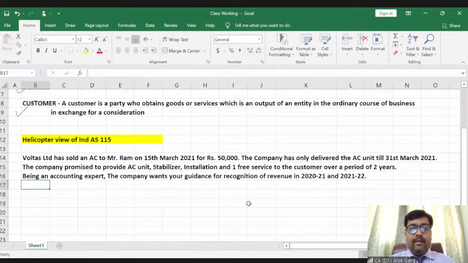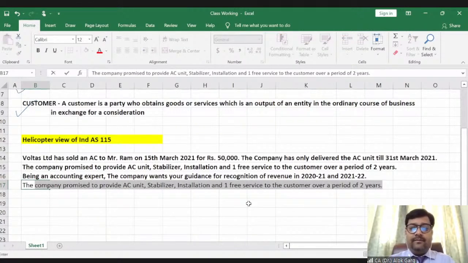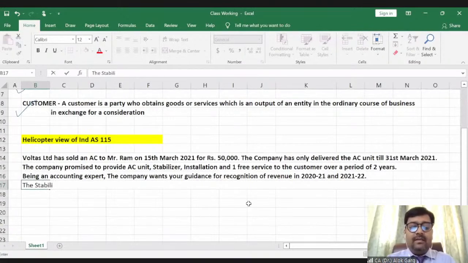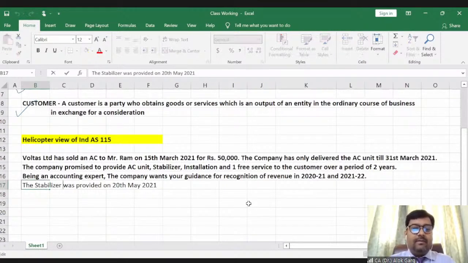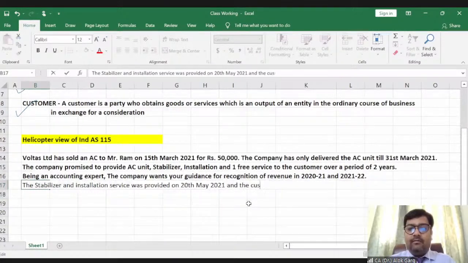Another piece of information is given: the stabilizer and installation service were provided on 20th May 2021, and the customer has availed the free service in November 2021. Clear?